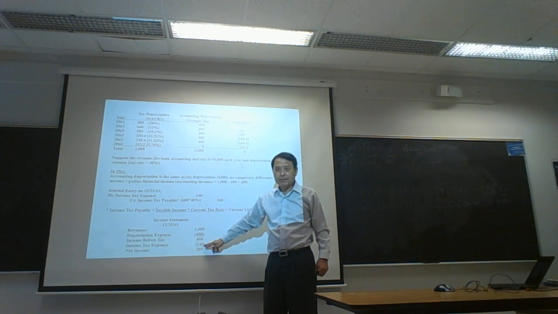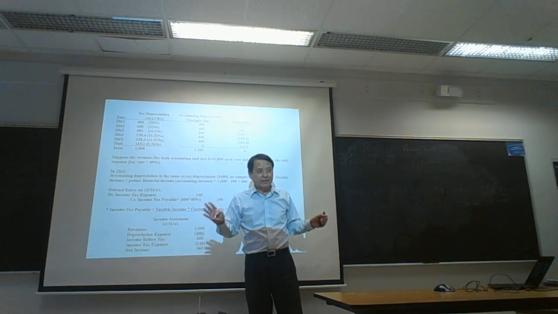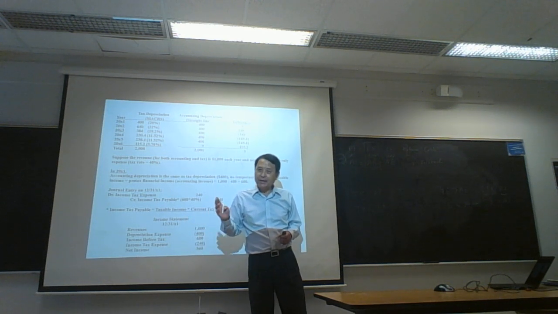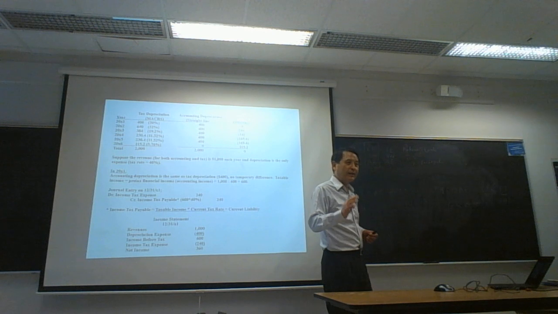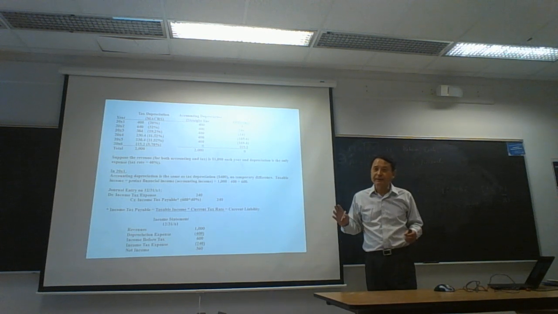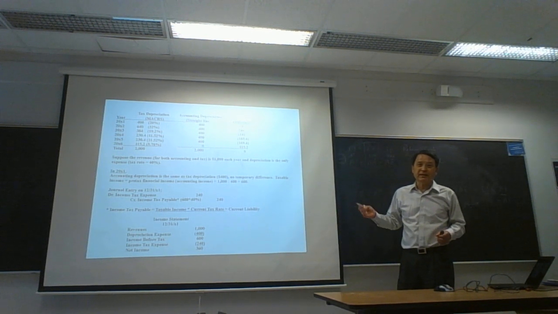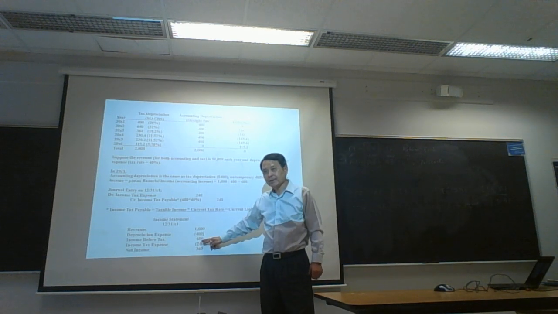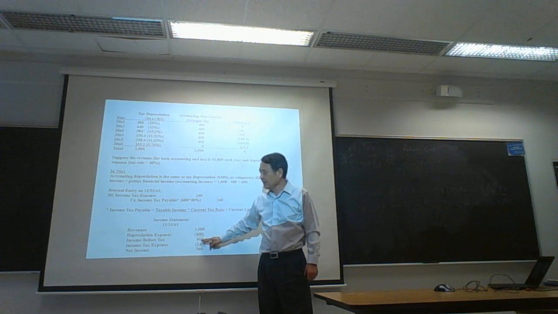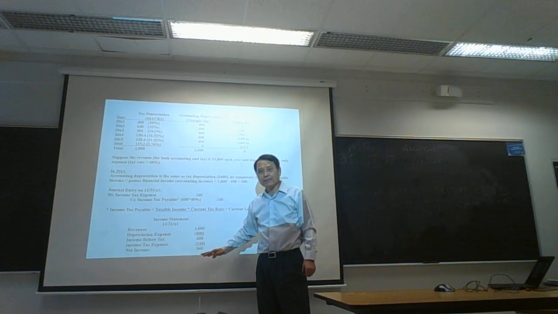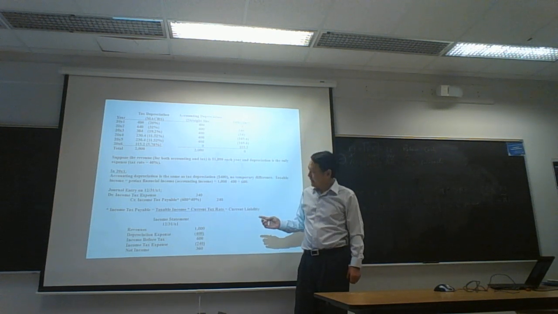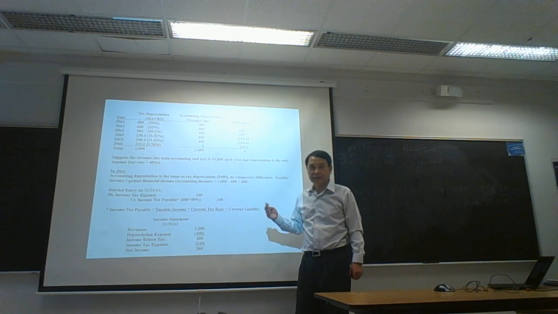So don't get confused between net income and accounting income. Net income means net of income tax expense. Income tax expense is deducted. But accounting income is before tax income, income before income tax expense is deducted. Net income is income after income tax expense is deducted.